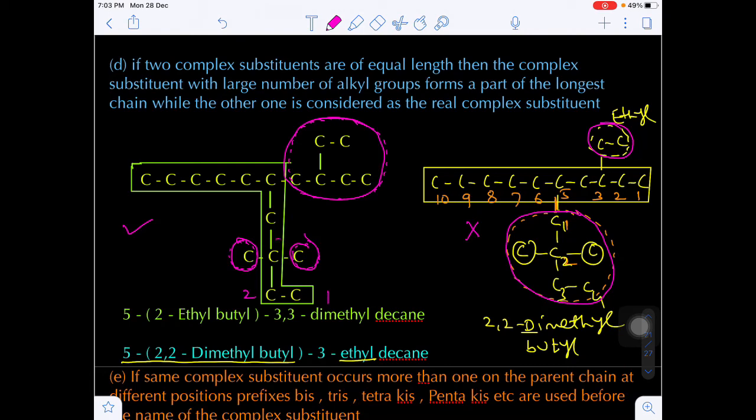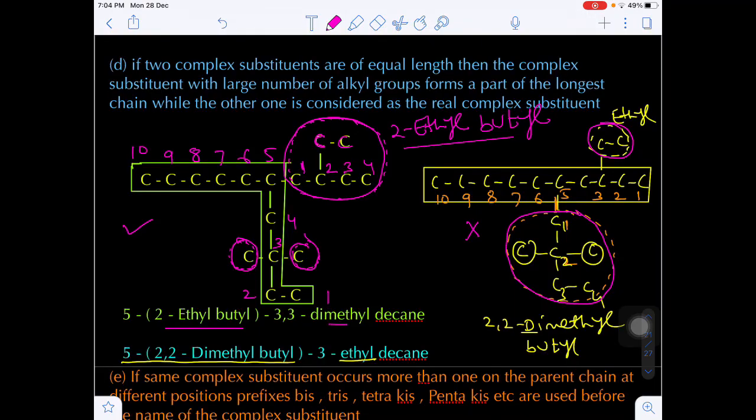Here the first carbon, second carbon, this will be third, fourth, fifth, sixth, seventh, eighth, ninth, and 10th. Okay. Now here on the fifth carbon you have again 1, 2, 3, 4. This is called 2 ethyl, because on the second carbon 2 carbons are there. Okay. 2 ethyl butyl. So this is the complex substitution, 2 ethyl butyl, on the fifth carbon, and on the third carbon 3,3 dimethyl.